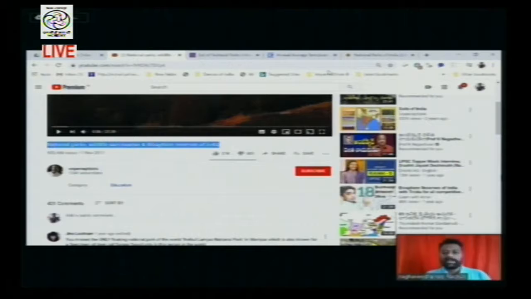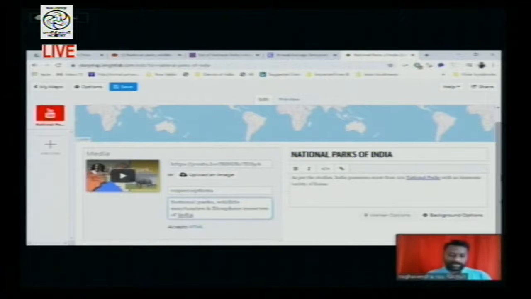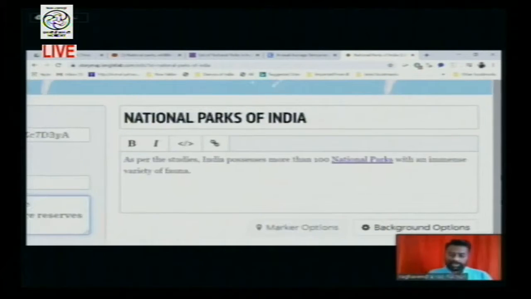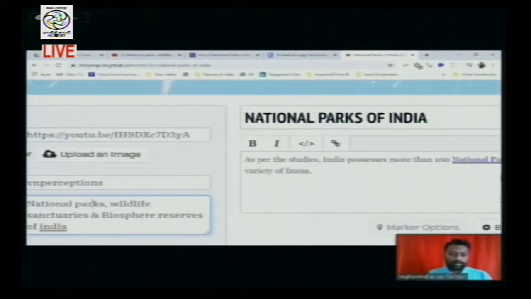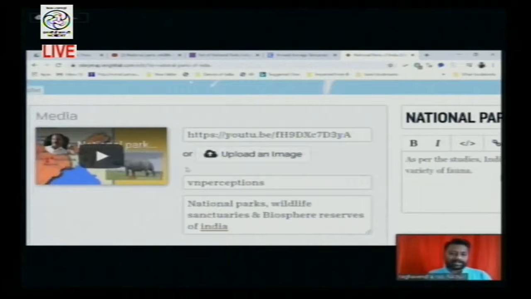So you have to paste it here, and simultaneously also paste the title. Control C, get back to the main panel, and paste it. This is the Control V. By pasting that, we have made available all the information regarding the media here. If I want to upload an image rather than a video, then you have to opt for this option. In the next option we will search for one particular image and see how to upload an image. So the title is over now.